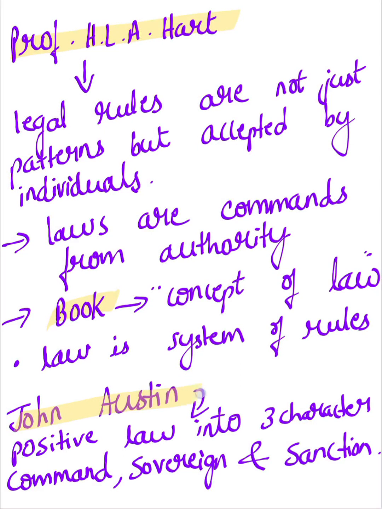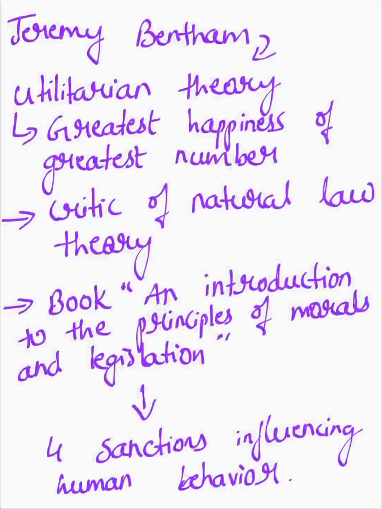Okay, then John Austin is also a supporter of this positive school, and he says that positive law is divided into three characteristics, which are command, sovereign, and sanction. And Jeremy Bentham is another jurist, and he propounded the theory known as the utilitarian theory. The main theme is the greatest happiness of the greatest number. So he is a critic of natural law theory.